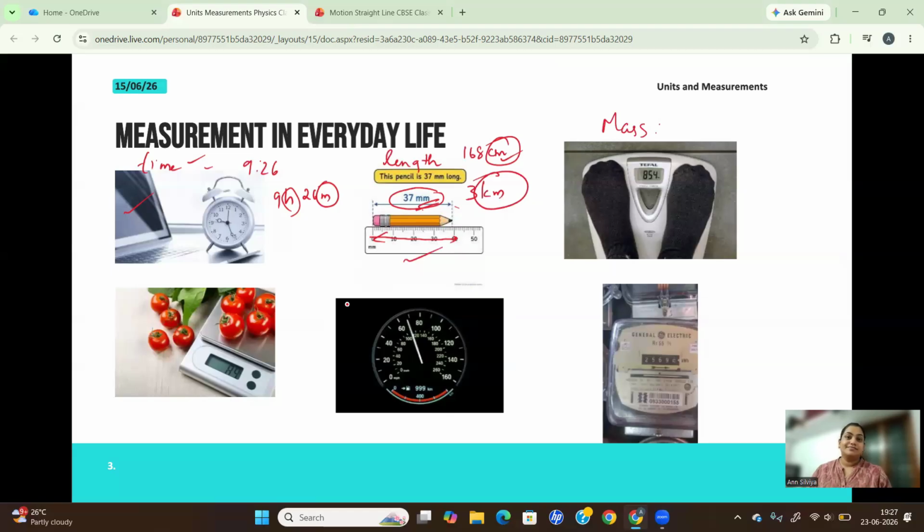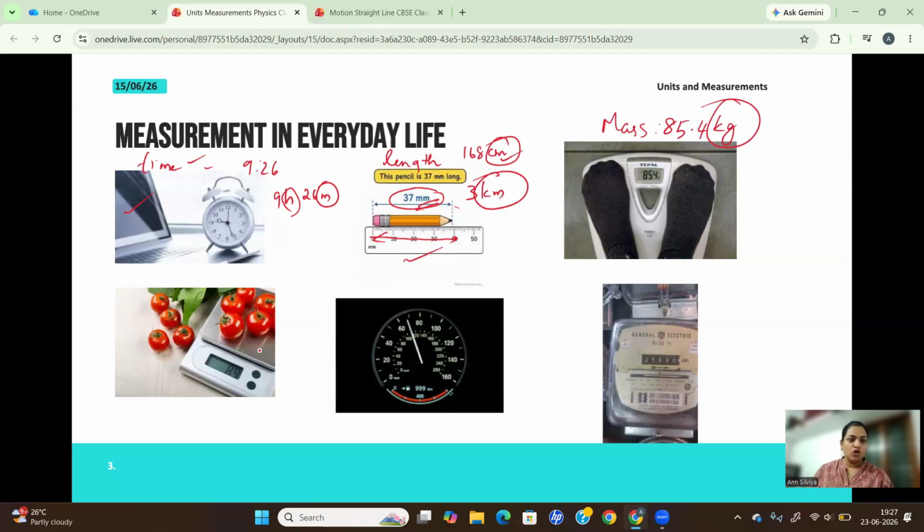Again, nowadays people are very conscious about their health. So they usually check their weight regularly. Here, this person has a weight of 85.4 kilograms. See, the mass is measured in kilograms.